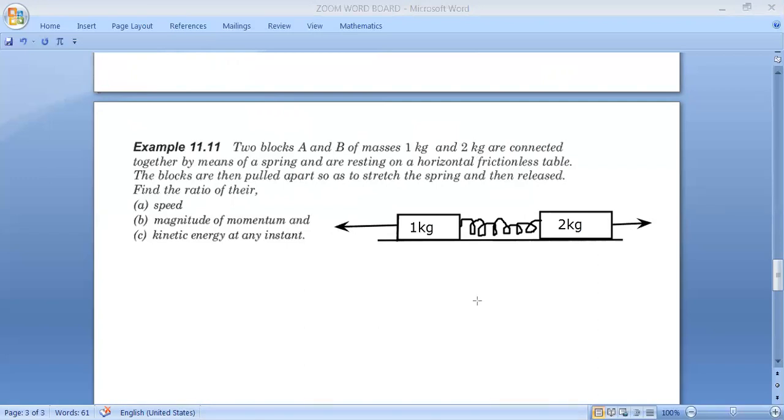And then released. Remember, after releasing, no force is applying, because the surface is frictionless. So the external force is 0, and we cannot consider the spring force because the spring force is becoming an internal force here. So external force is 0 here, so we can easily apply conservation of momentum.